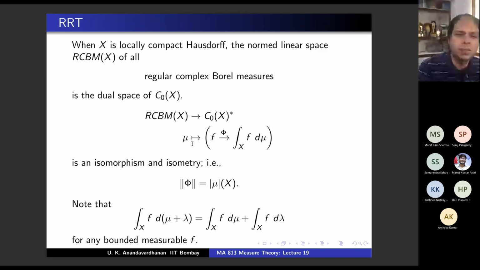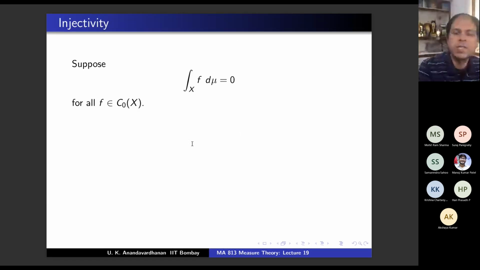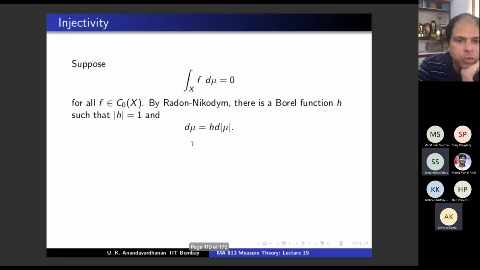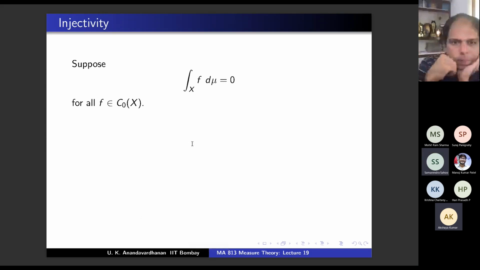Okay. So injectivity: suppose integral f d mu is 0 for all f in C0(X). What do you have to show? If phi is 0, you have to show that the measure mu is 0. Okay, you have to show that the measure mu is 0.